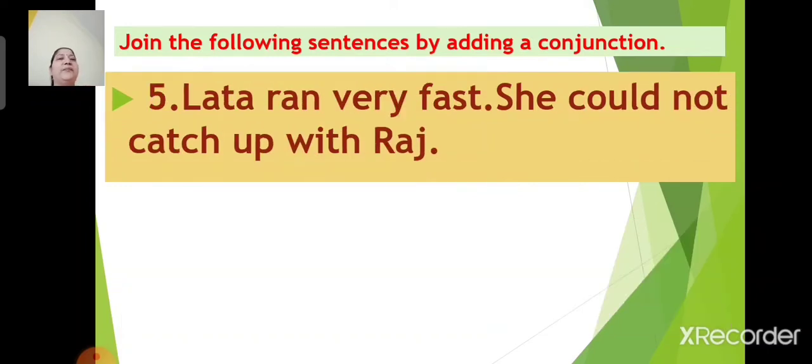Next, number 5. Lata ran very fast. She could not catch up with Raj. Children, let us join these two sentences by adding a conjunction.